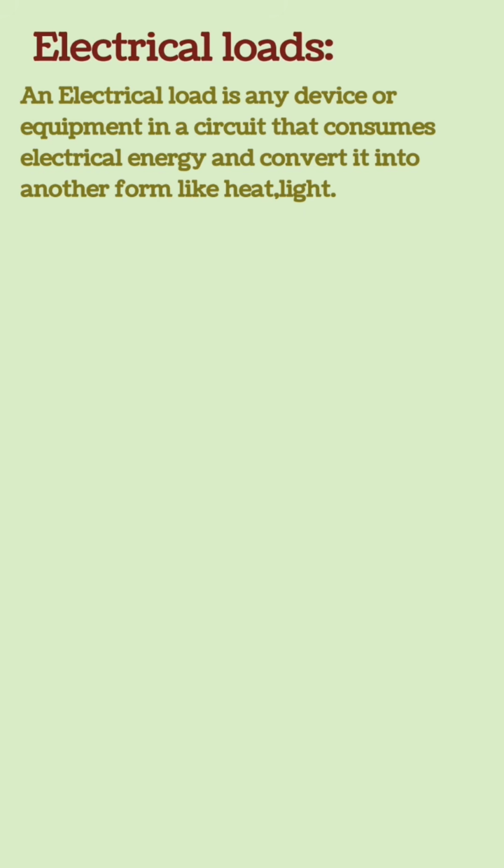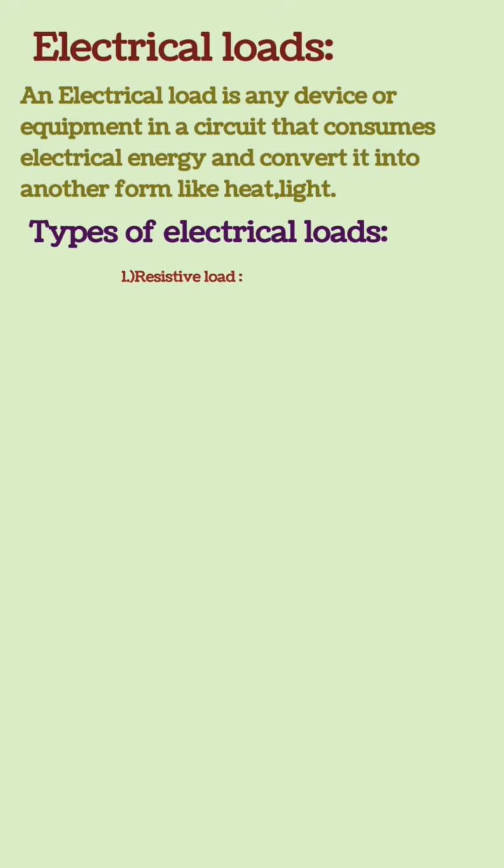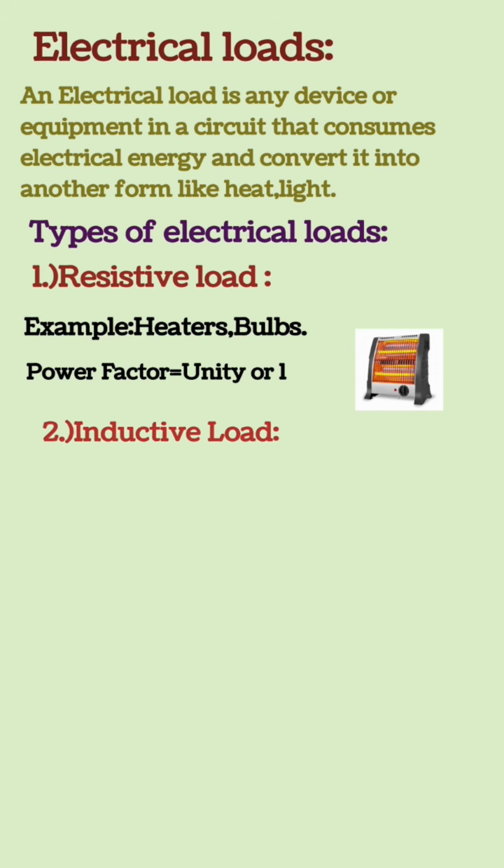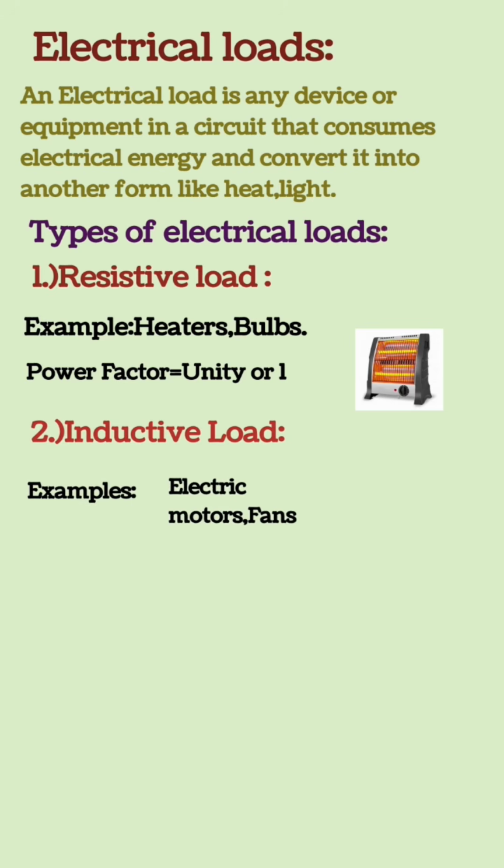An electrical load is any device or equipment in a circuit that consumes electrical energy and converts it into another form, like heat, light. There are three main types of electrical loads. First is resistive load. Resistive load examples are heaters, bulbs. Its power factor is unity or 1.